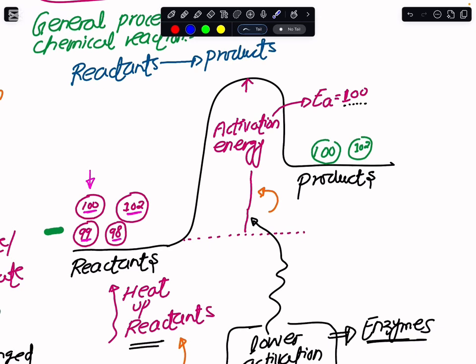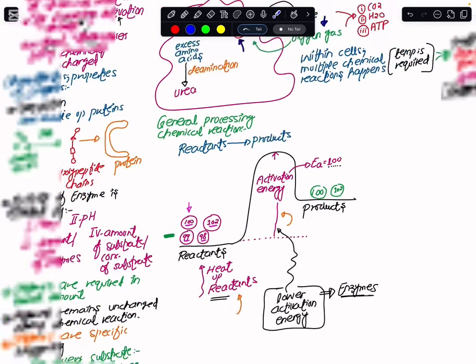Now, for living organisms, heating our body is not a feasible approach to speed up the chemical reaction. The most feasible approach is to lower the activation energy, and by lowering the activation energy, we would speed up the chemical reaction. In our body, we have enzymes that lower the activation energy. So reactants with less energy can also be changed into their respective products.